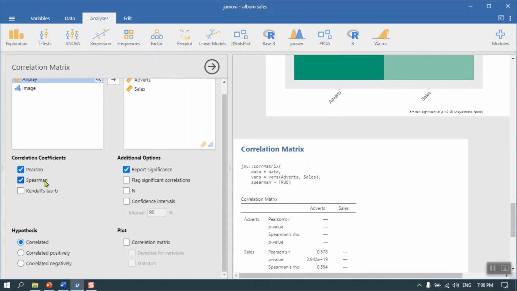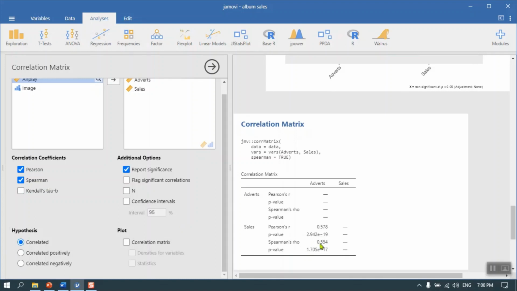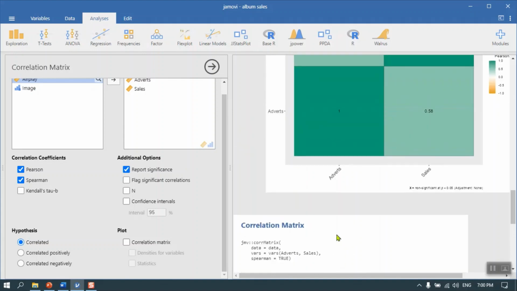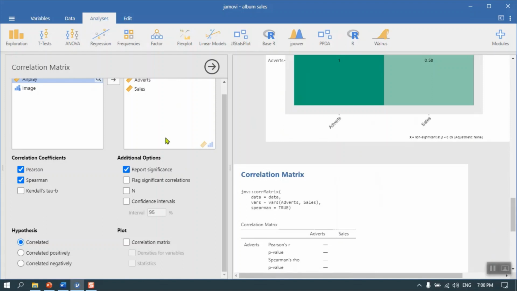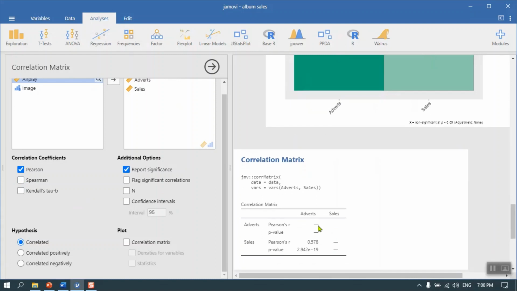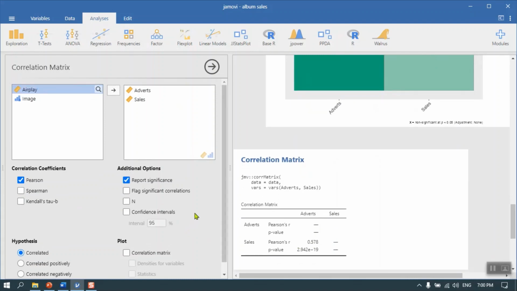We can also report the Spearman correlation, which is 0.5 in this case, and the Spearman makes note of whether there is a monotonic relationship between these two variables as opposed to a straight line relationship. So we can do the Pearson on its own in a moment.